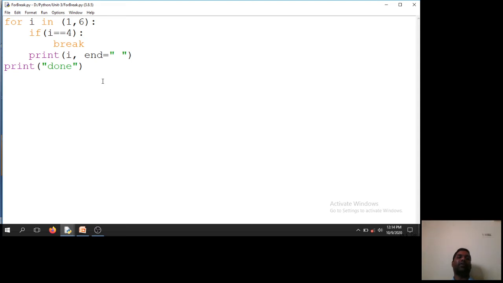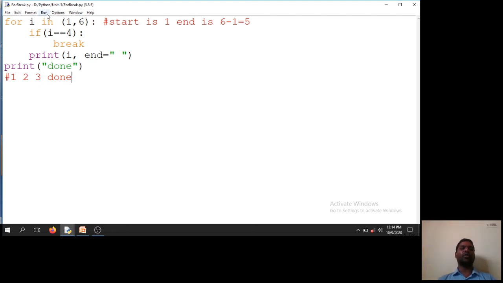So what I am doing is printing 1 to 5. Start is 1, end is 6 minus 1 which is equal to 5. And whenever i becomes 4, I am saying break. Otherwise print i. That means I will get 1, 2, 3 and done. Output will be 1, 2, 3 and done.